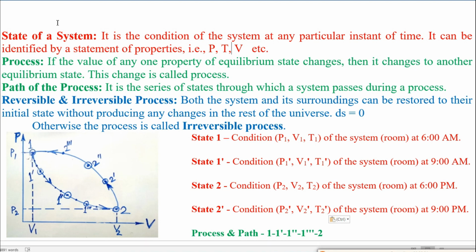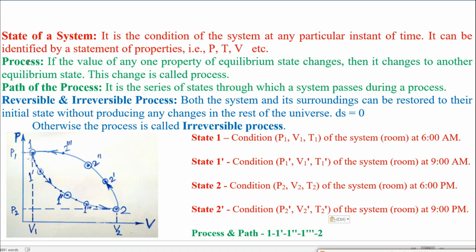So the state is drawn on a PV or TS thermodynamic diagram by a point. You know, in Cartesian coordinates, that is in an XY diagram, the magnitudes of at least two properties, x and y, are to be stated.